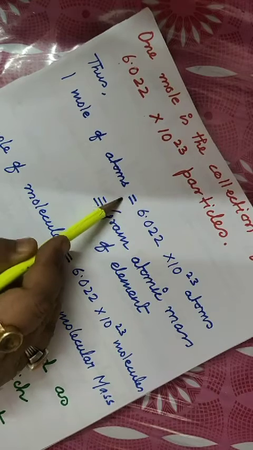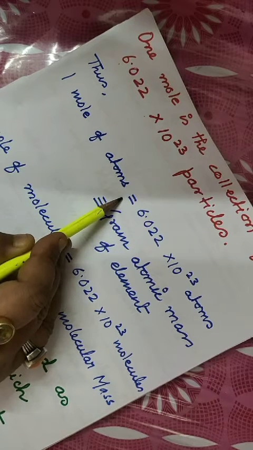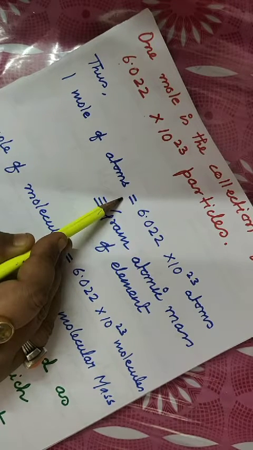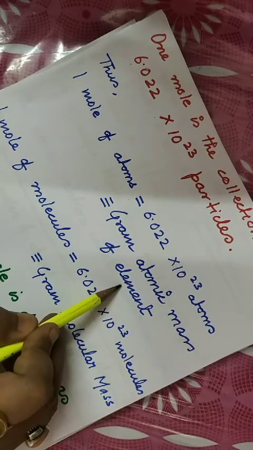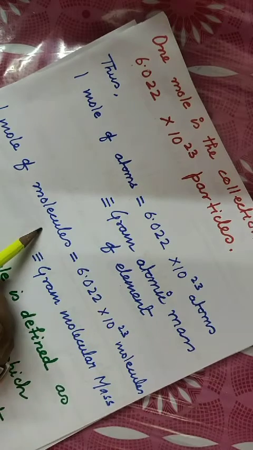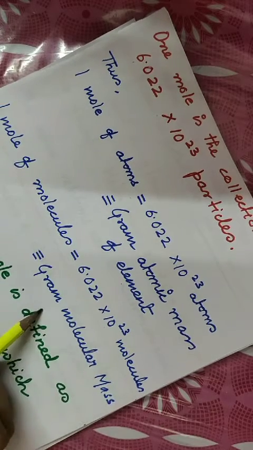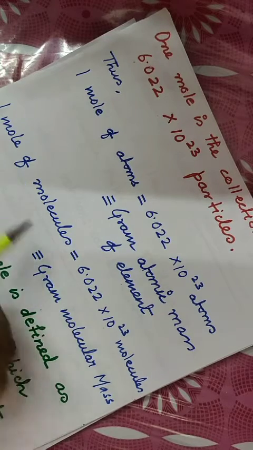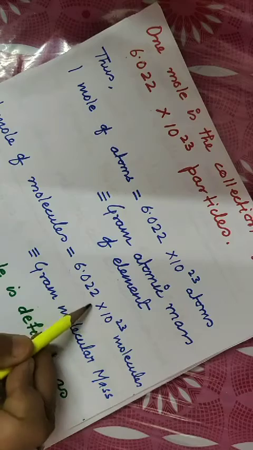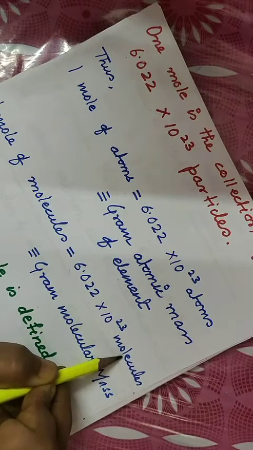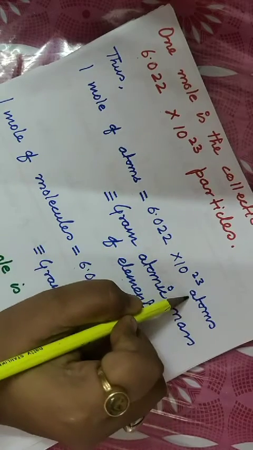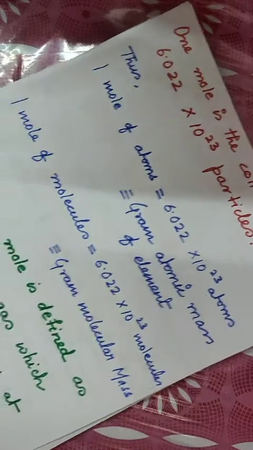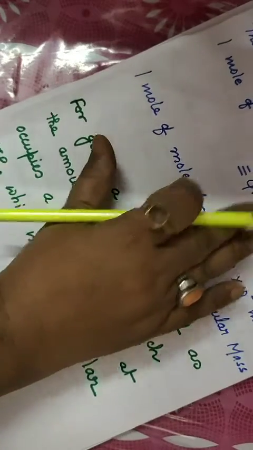Thus if you want to know the mass of 1 mole of atoms, it is always equal to the gram atomic mass of that element. 1 mole of molecules is again equal to the gram molecular mass of that compound, and the number of particles for molecules will always be 6.022 into 10 to the power 23 molecules. For atoms, it is always equal to 6.022 into 10 to the power 23 atoms.